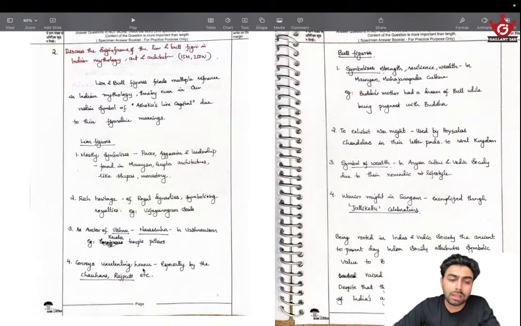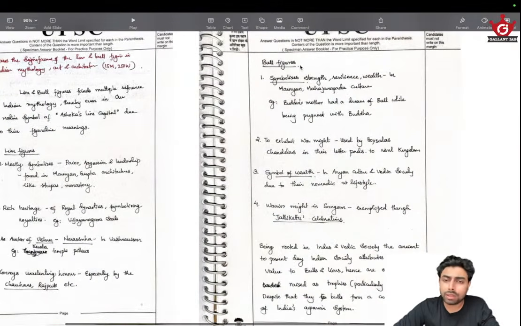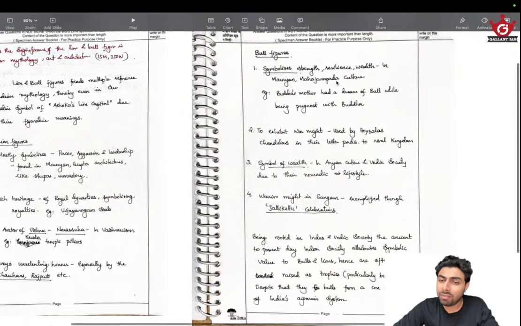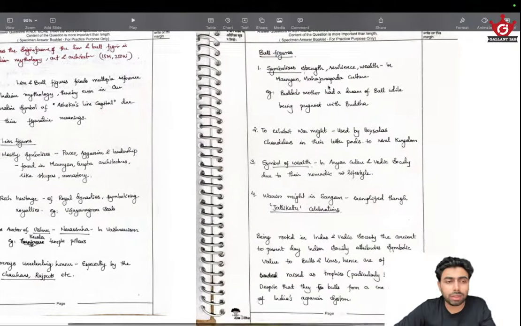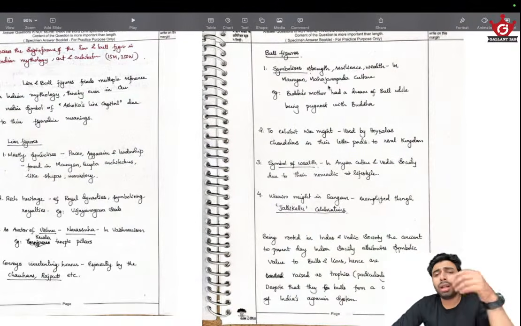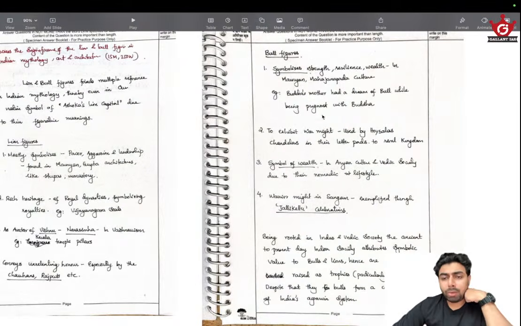Then it conveys unrelenting honor, especially Chauhans, Rajputs. Yeah, that's one mention. Then bull figures. They symbolize strength, resilience, wealth. In Mauryan, Mahajanapada, I just sprinkled some major ancient and medieval dynasties. So Buddha's mother had a dream of a bull while being pregnant with Buddha. This is something I read about while reading about Ashoka's lion capital. And then to exhibit war might, used by Hoysalas, Chandelas in their letter pads.